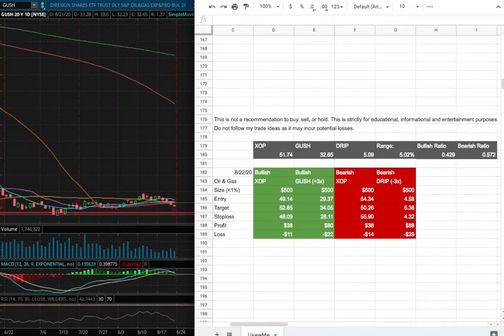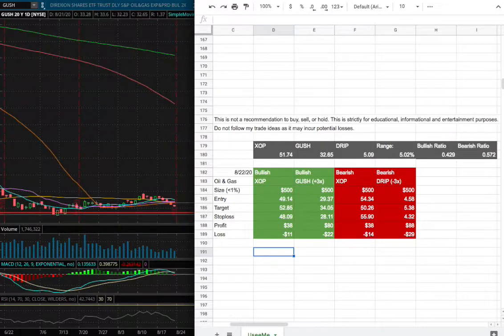So for the trade idea of the week, my position size for GUSH, if I were to enter, will be less than 1% of my portfolio. My entry will be $29.37. That is a range right here where we had previous support levels that dated back to July 10th. My sell target will be $34.05, slightly below where we had the 18-day moving average, this purple line. And as for the stop loss, that is $28.11, around that range right there as well, back in July 10th.